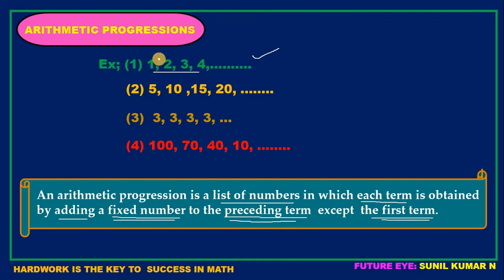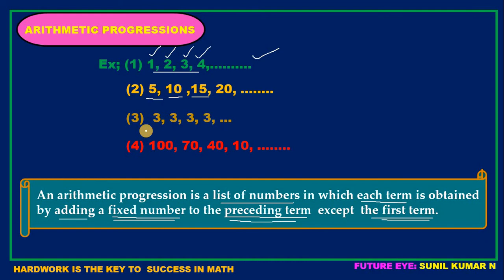See, in the first example, first term I have taken as it is. Now what is the fixed number added for 1? That is 1 only, hence I have got 2. And for 2 I added 1, I have got 3, and for 3 I added 1, I have got 4. Similarly, in the second example, what is the fixed number added? 5. So first number I have written as it is, 5, and for 5 I added 5, I have got 10, and for 10 added 5, I have got 15, and it goes on like that.